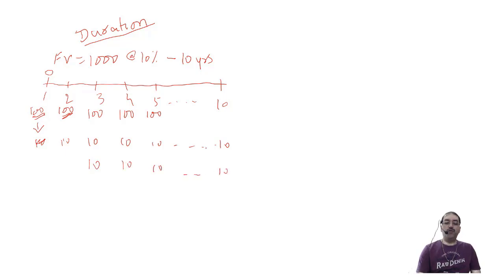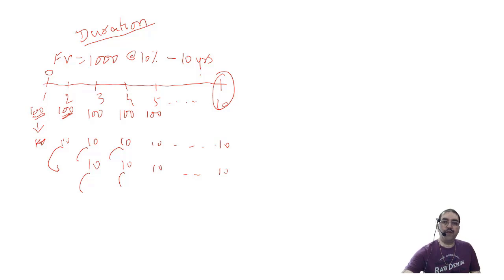So like this, in each of the years when I get this 10 rupees, that will again be reinvested. This again will be reinvested. So what I am going to get at the end of the 10th year, I may be able to recover before the 10th year also.